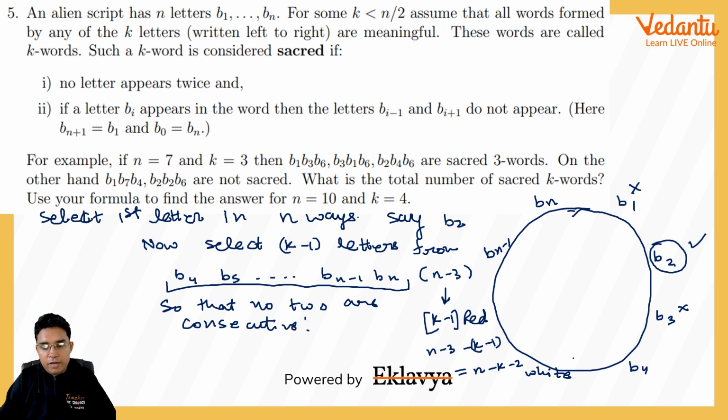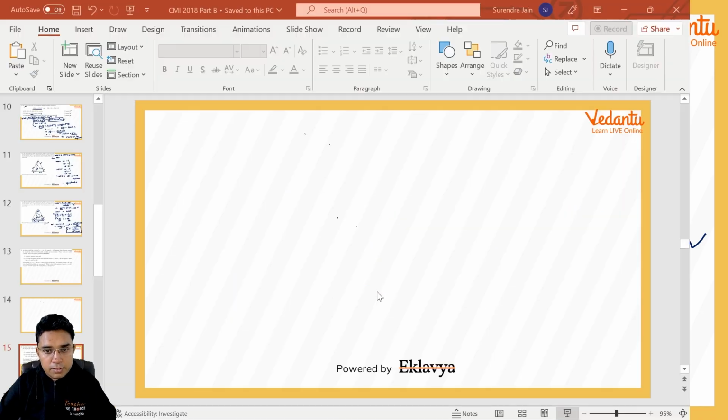this will be done in how many ways? First, I will be arranging all white chairs in just one way. Then we will be finding gaps, and these gaps will be n minus k minus 2 plus 1, so n minus k minus 1 here. And see how many gaps we have to find? I think k minus 1. So this is the number in which we will be finding remaining k minus 1 letters. Okay, I think I have to take one more slide for this.